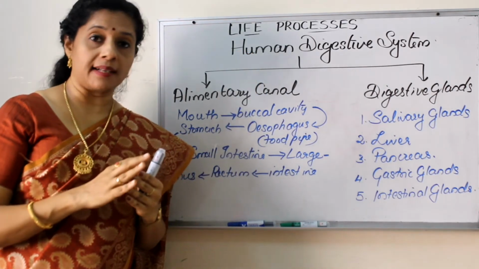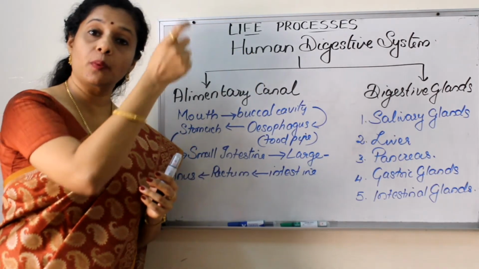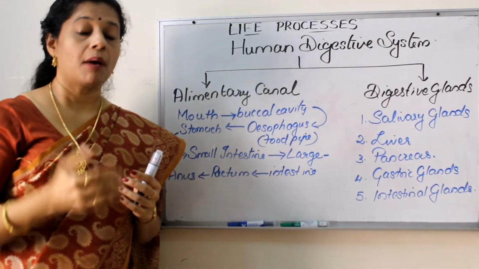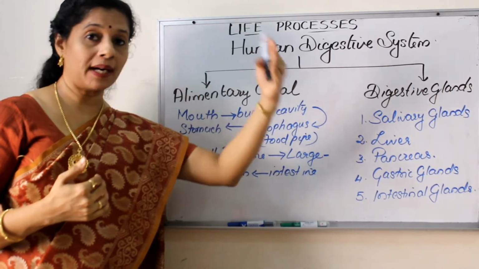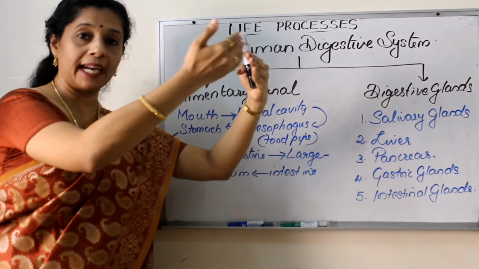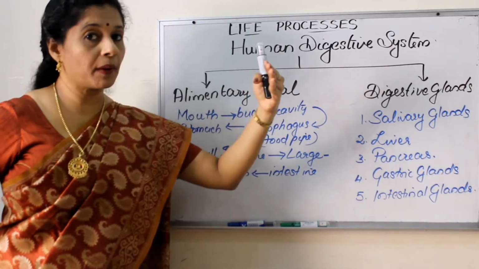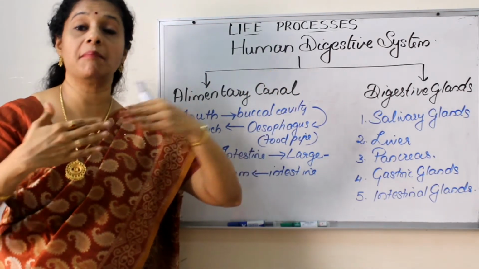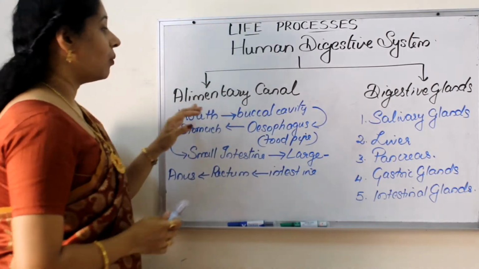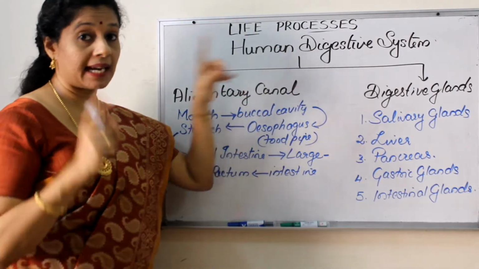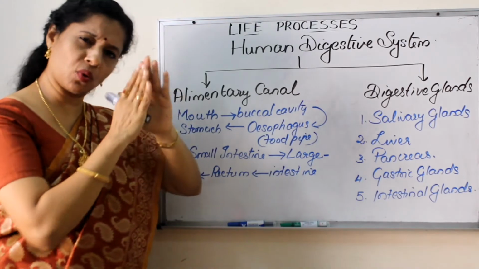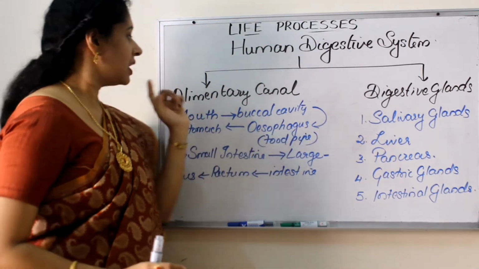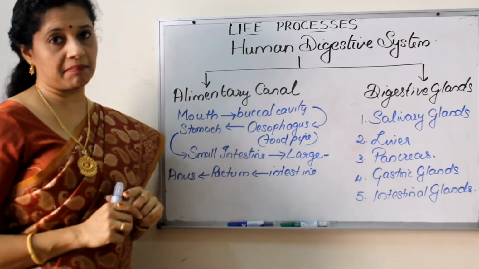Some lower organisms have only one opening through which the food enters and through which the waste materials go out. That is incomplete. But for human beings, we have one end opening, the mouth, where the food enters, and the other end opening is the anus, where food goes out. So it is called a complete tube or complete digestive system. Now, the digestive system has two parts: the alimentary canal, which is only a coiled tube, with the digestive glands associated with it. The alimentary canal has different parts.